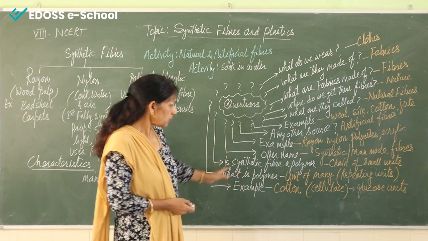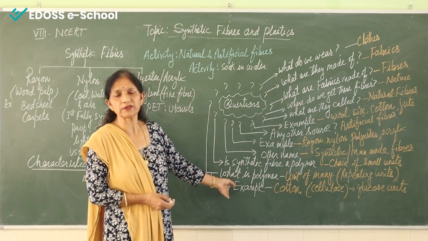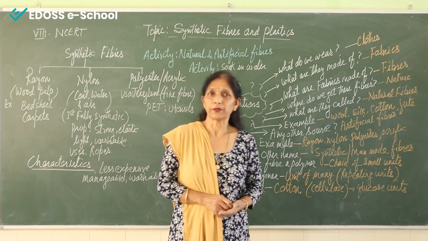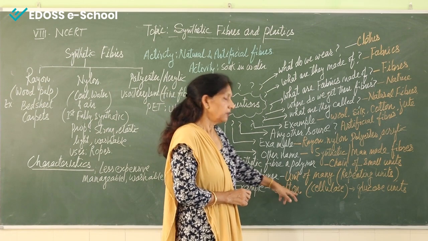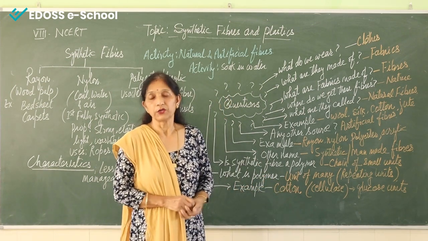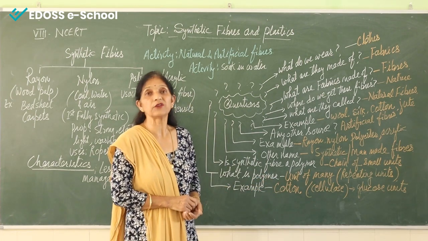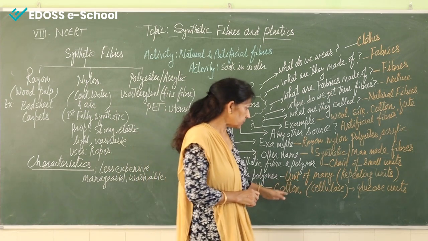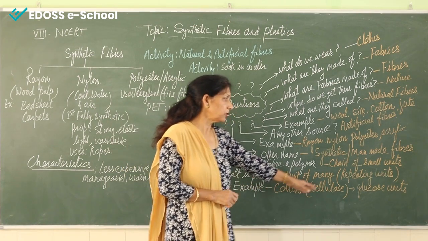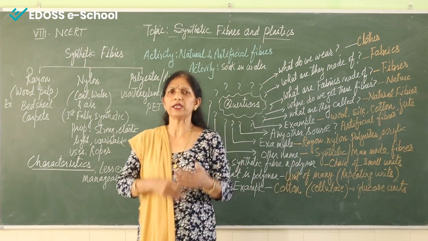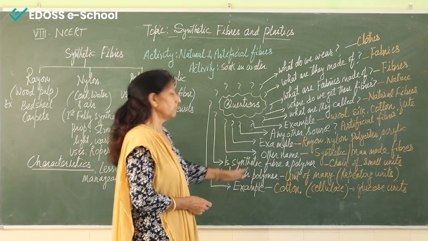Now what are polymers? If you are saying repeating units, can we give some example? A very simple example is cotton. Cotton is an example of a polymer, but this cotton we are getting from plants, so this is a natural polymer. We are getting it from nature. And this cotton we are getting from cellulose. And what is cellulose? Why is it called a polymer? Because it is made from glucose units repeatedly. So many glucose units are repeating themselves, and then it is called a polymer.